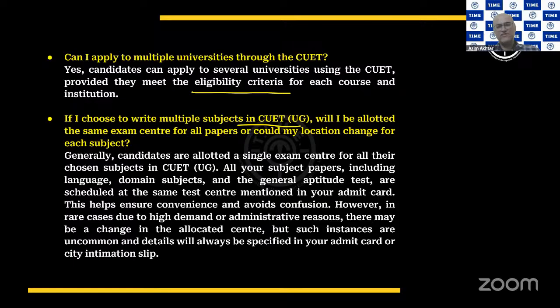They do make a sincere effort. And from the feedback that I've got from my students, almost everybody has been allocated the same center for different subjects. So it's very, very unlikely that you'll have to go to different places. This is basically done because it will be convenient for the candidate.